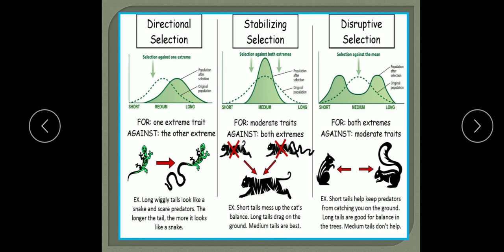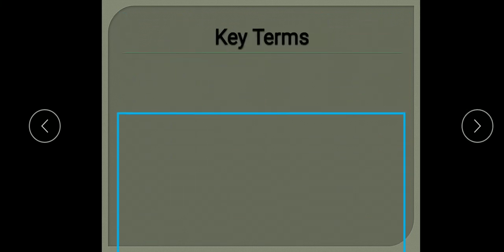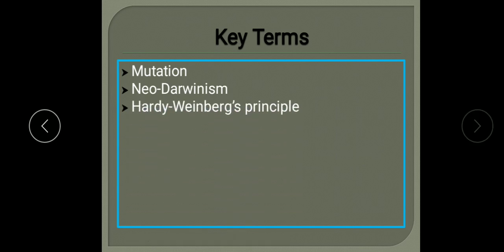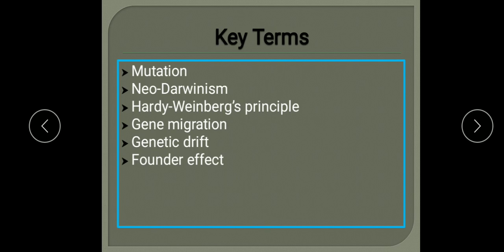Now we are going to see the key terms which we have studied: mutation, neo-Darwinism, Hardy-Weinberg's principle, gene migration, genetic drift, founder effect, bottleneck effect. And natural selection we have studied here, and the types of natural selection also we have done.